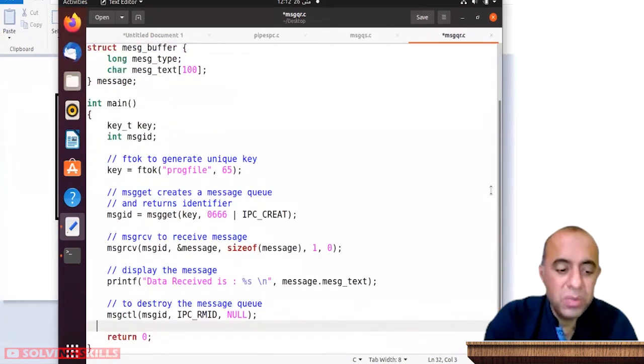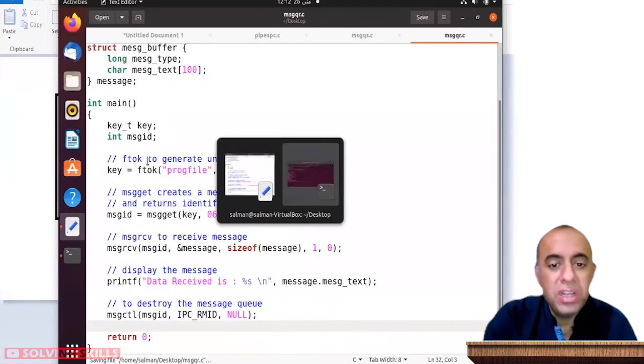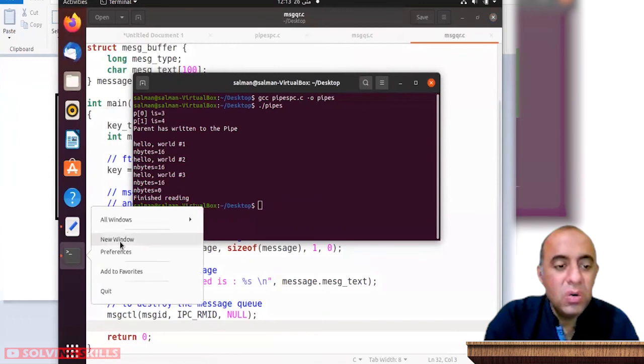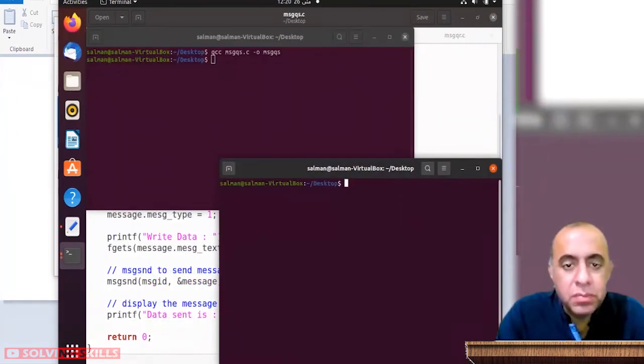So once done with this part, now we'll need two terminal windows opened at the same time, right? So now let me run the receiver one first. You see it's a blocking system call, and the message receive system call has stopped the receiver program, or the reader program, at this point, and it is waiting for the message queue to become populated by another program.